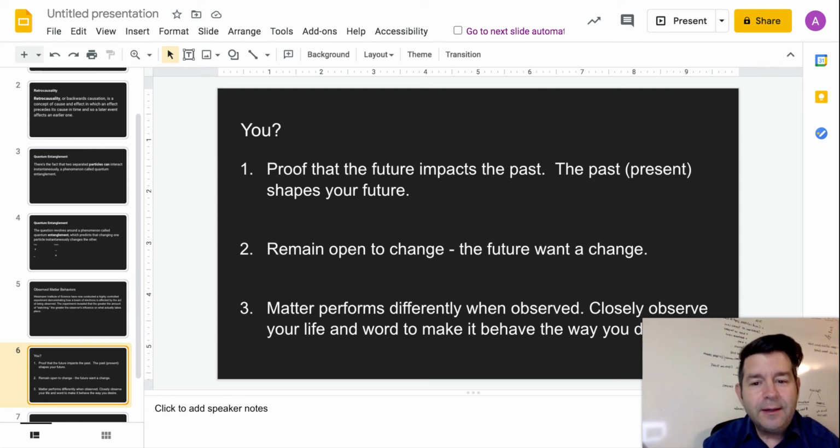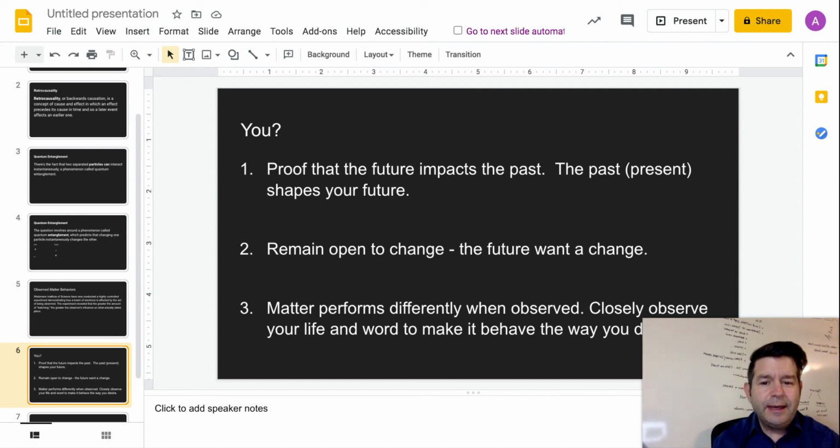Be open to that. Number 2, remain open to change. Always remain open to change. The future wants you to change, and your past wants you to change. Don't force that away. Just always be open to messages from the universe saying how you should change, and be willing to open to that.